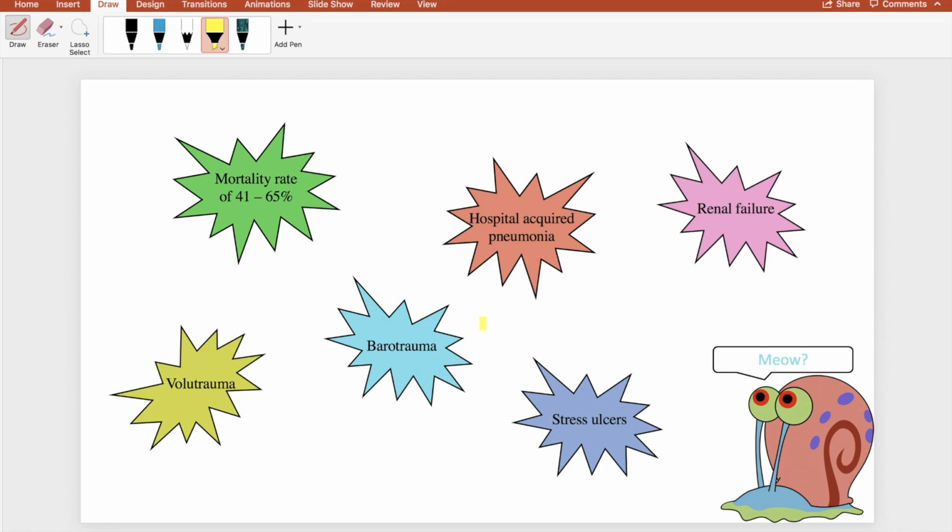Gary wants to know about the complications and the long-term prognosis of ARDS. Well, this includes the mortality rate of 41 to 65%, hospital-acquired pneumonia, which is quite frequent, renal failure, stress ulcers, barotrauma, and volutrauma.